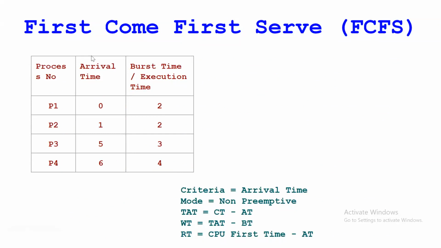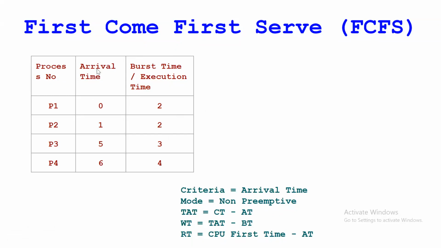Here the mode of first come first serve is non-preemptive, and the criterion we are deciding on is the arrival time, because first come first serve is a kind of simple queue, right? And we need to calculate the turnaround time, waiting time, and response time. You can see here. And also we need to calculate the completion time.